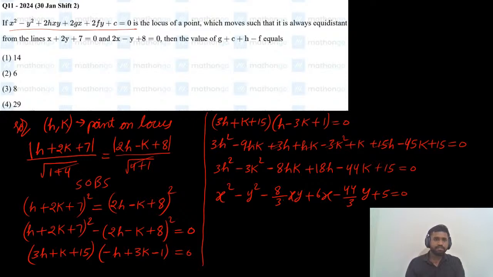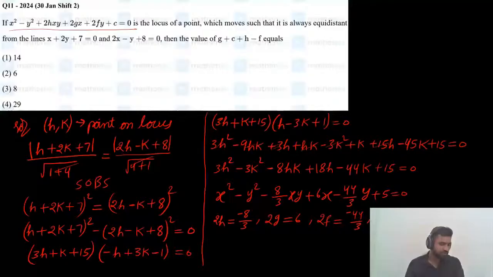By comparing, 2h value will be equal to minus 8 by 3. 2h is nothing but the x coefficient, which is minus 8 by 3. x square, y square also satisfied, and 2g equals to 6 here, so g equals to 3, and 2f, which is the y coefficient, equals minus 44 by 3. And the constant value is 5.